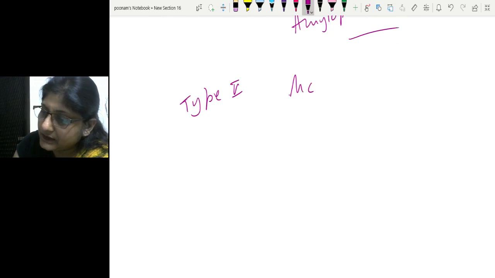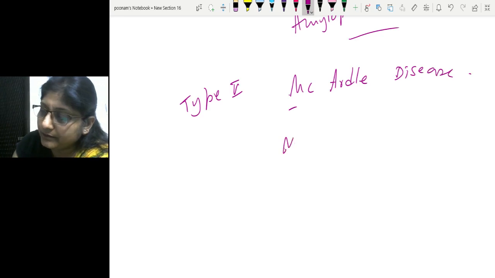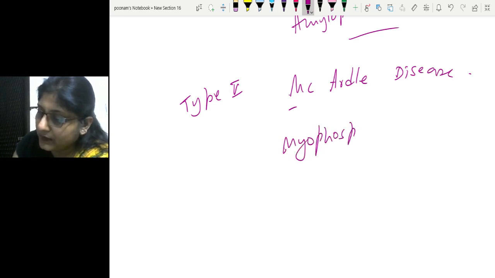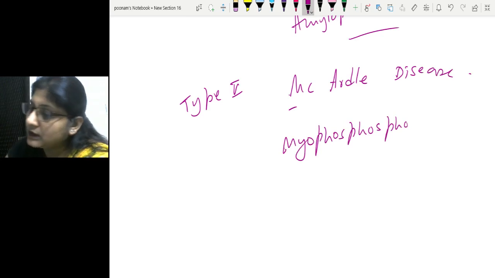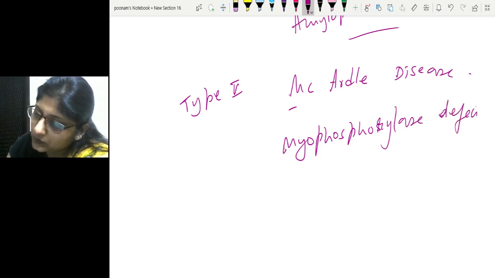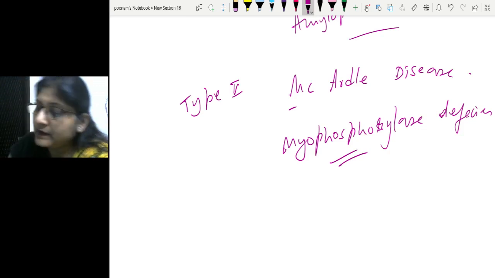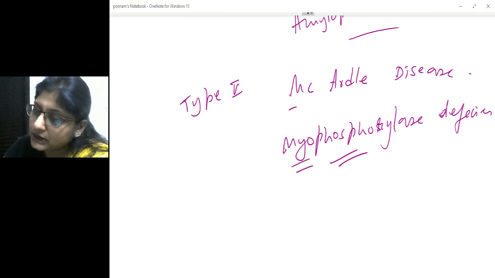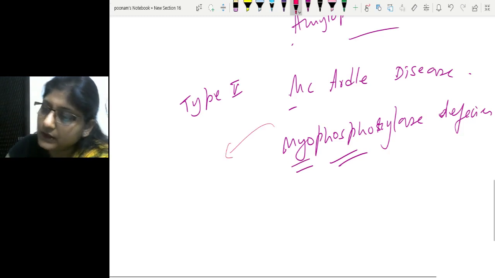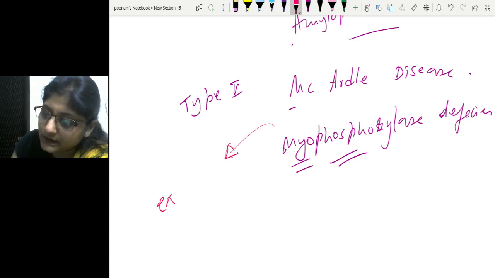Type 5 is McArdle disease. McArdle disease is due to M for M, myophosphorylase deficiency. Myo means muscle, phosphorylase means rate limiting enzyme of glycogenolysis. Phosphorylase deficiency, myophosphorylase deficiency. So this phosphorylase enzyme, as you understand, causes the glycogenolysis, and peripheral residues are being released. So in the muscle, if glycogen breakdown is affected, it results in exercise intolerance. So the clinical presentation in this baby or child is going to be exercise intolerance.